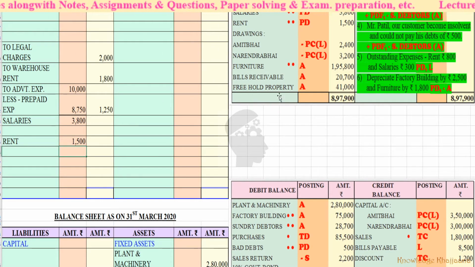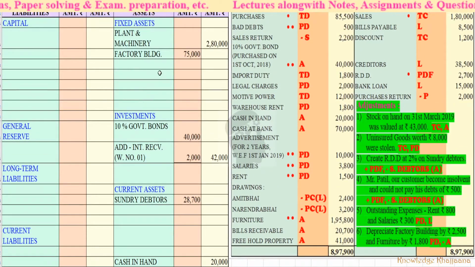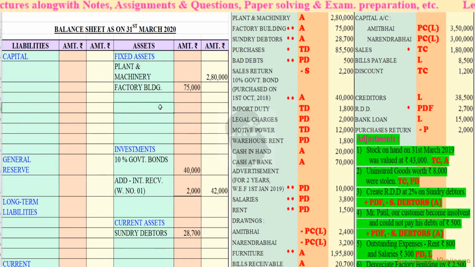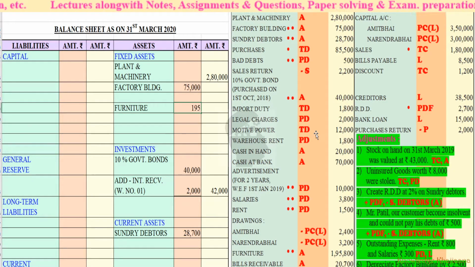Then furniture, an asset. There is an adjustment, right? On factory building also there was an adjustment. So we'll leave two lines and here we will write furniture. On furniture also there is an adjustment. Furniture of rupees 1,95,800.